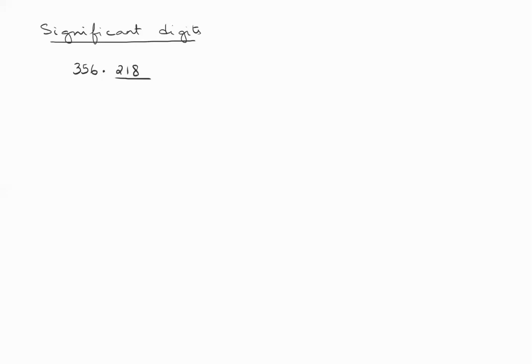356.218, if this is your reported value, this last digit is called the uncertain digit and the rest of them are certain digits. Now, why is it called the uncertain digit? When you do the measurement, if it crosses this point or hasn't reached this point, if your measurement is still here, you can report this as the answer or this as the answer. So this last digit is uncertain. That's why whenever you give your measurement, 0.218, you have to write plus or minus 0.001. Like let's say this value is in centimeters. So you write plus or minus 0.001 centimeters.